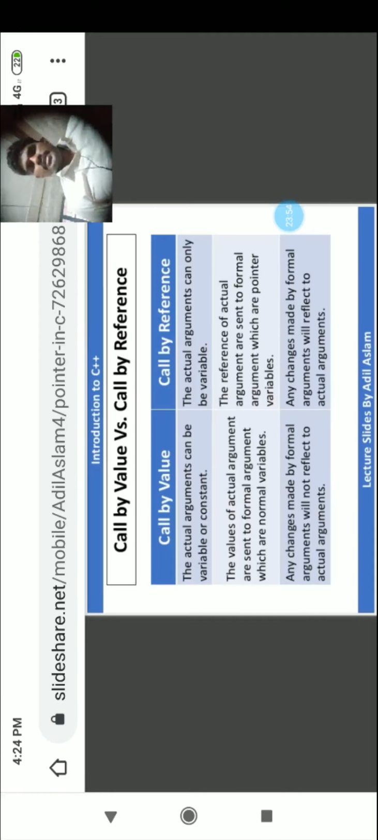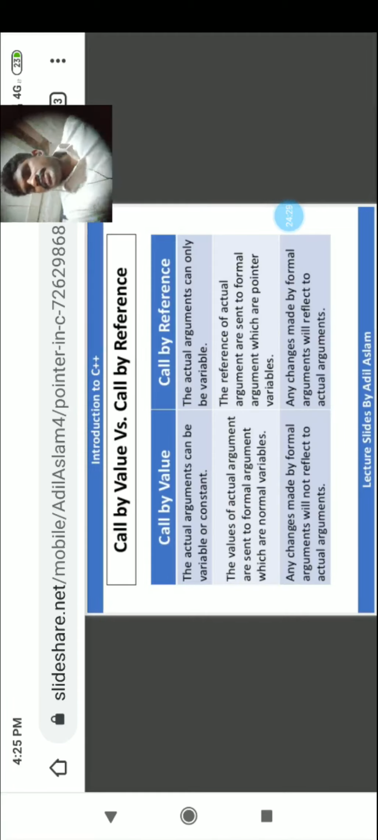So we'll see the differences between call by value and call by reference using pointers. In call by value, the actual arguments can be variable or constant. In call by reference, the actual arguments can only be variables, not constants. In call by value, the values of actual arguments are sent to formal arguments, which are normal variables. In call by reference, the references of actual arguments are sent to formal arguments, which are pointer variables.